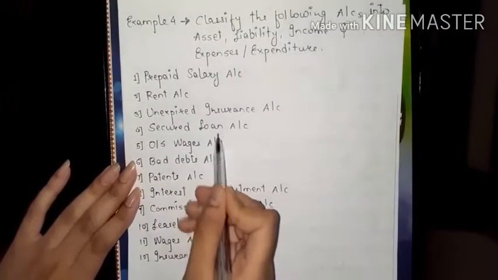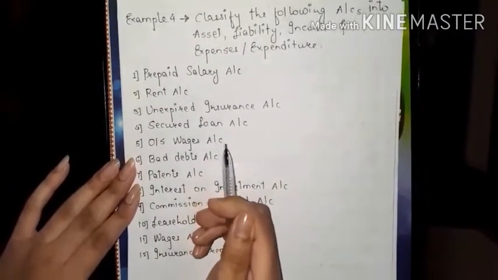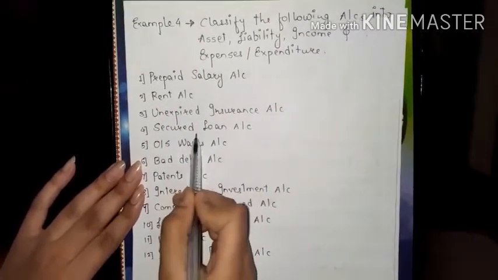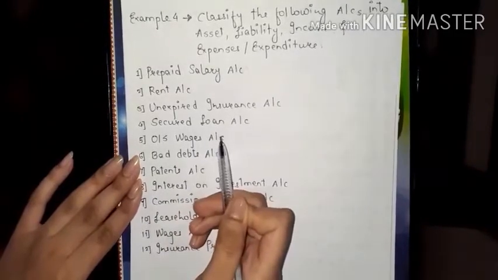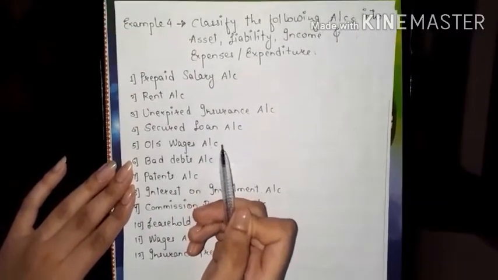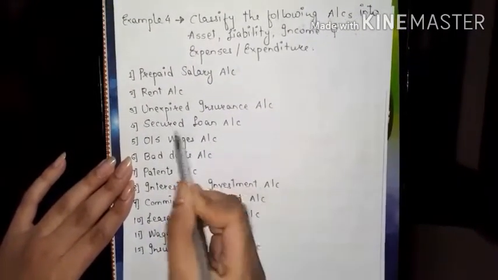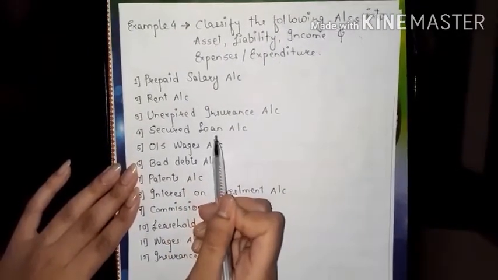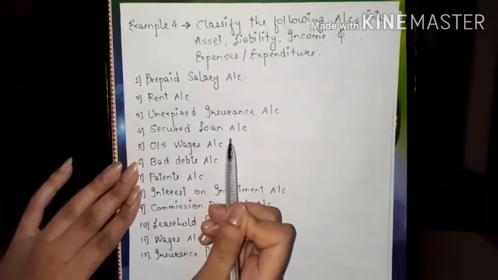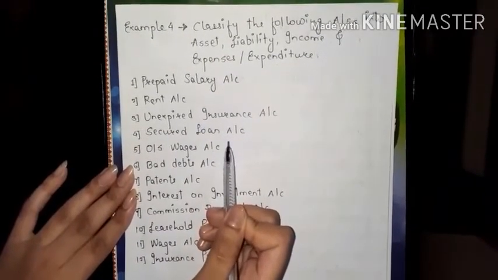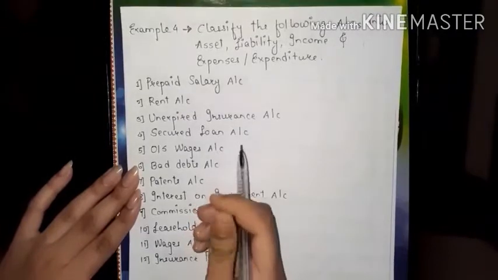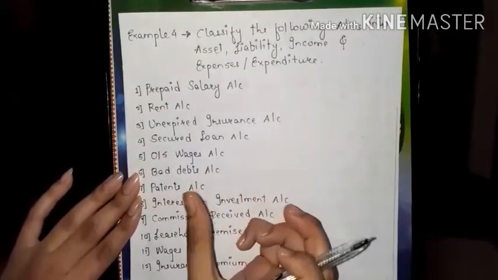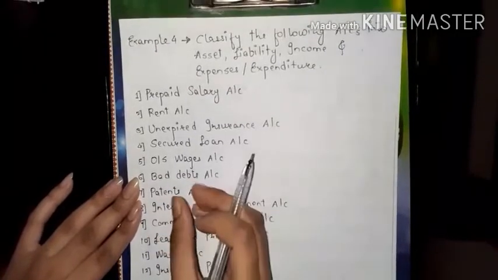Now, secured loan. If anyone has given you a loan, or if you have borrowed a loan from a bank, then for security purposes you will keep an asset of yours as collateral, so that you will pay the loan. In case you are unable to pay the loan, the collateral that you have kept as security, the bank will sell that property of yours to recover the loan.